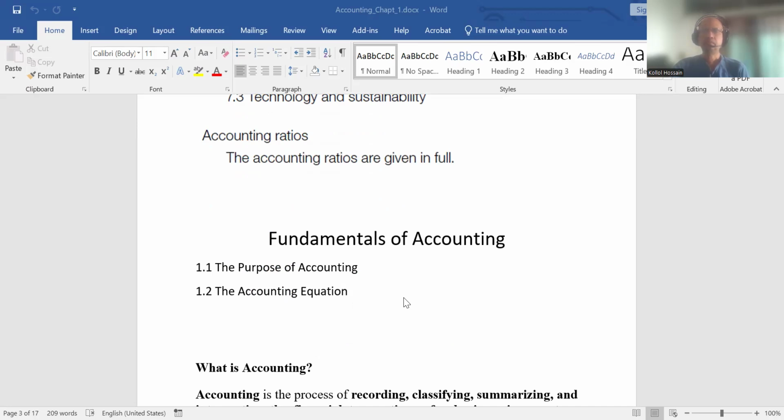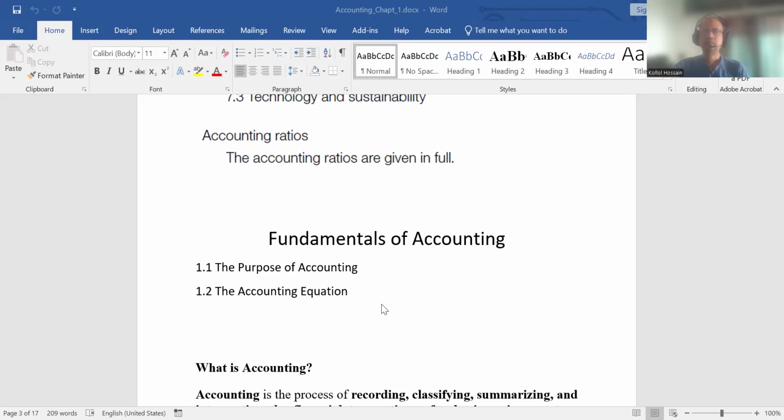So, every business operates some financial activities, and those activities should be recorded in a systematic manner so that they can understand what is happening during the operation, to know the actual fact, the performance of the business.